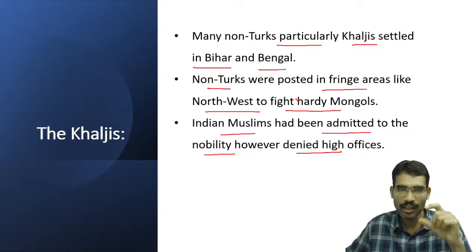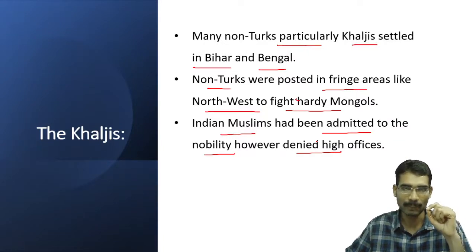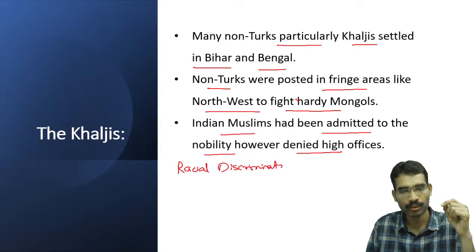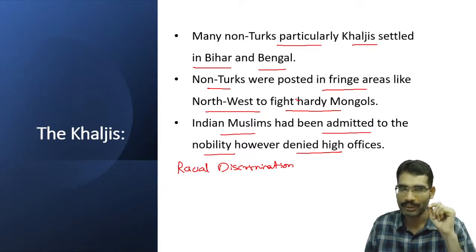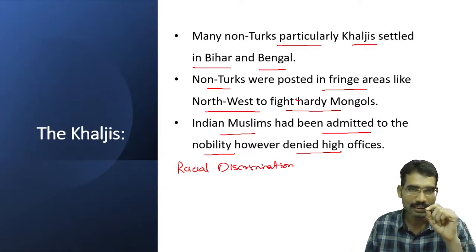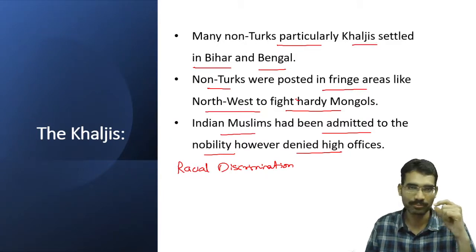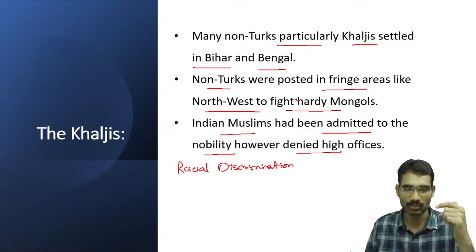So this shows racial discrimination. Here you can see the term racial discrimination. During the British period, against this racial discrimination, Indians formed a group and fought for freedom. So the freedom struggle took place.